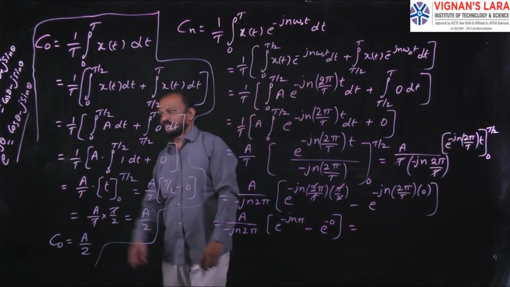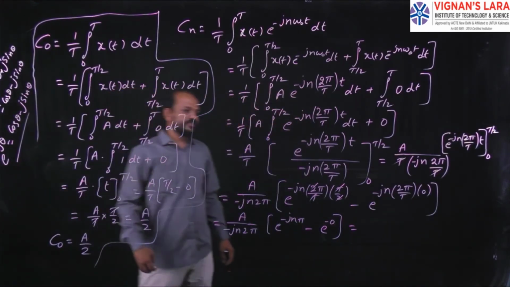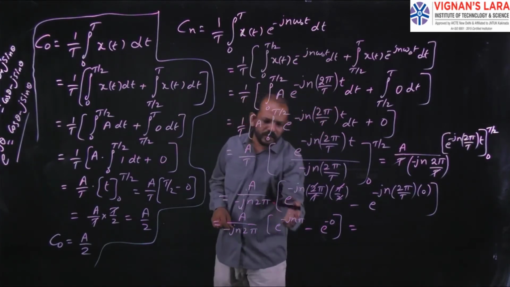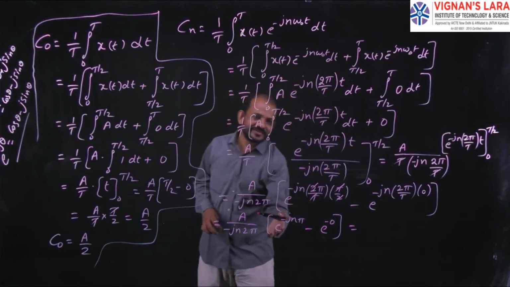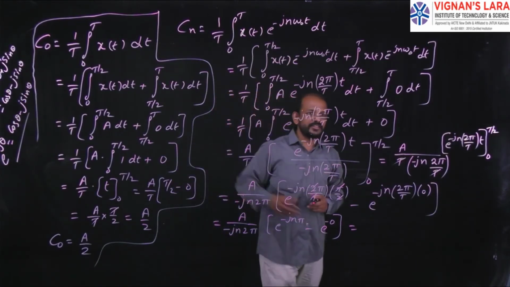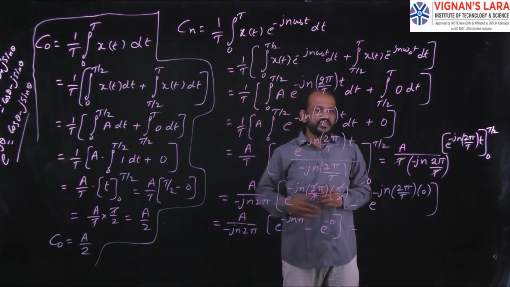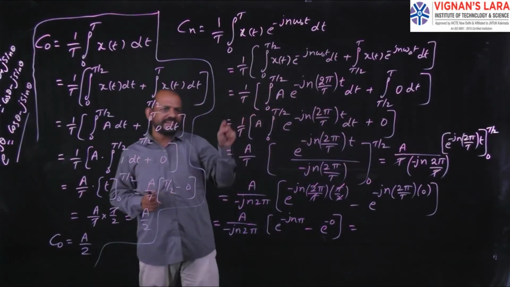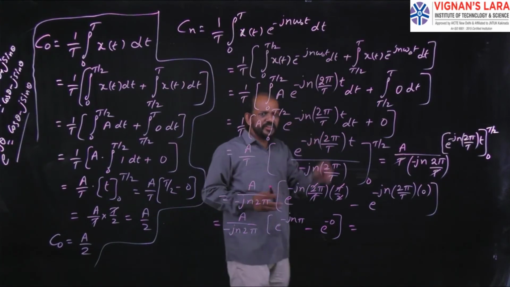So if you go for e power minus j n pi, what is it? Cos n pi minus j sin n pi. Already I said previously while deriving the trigonometric Fourier series, for all the values of n, sin n pi is 0. 0 into j is 0.